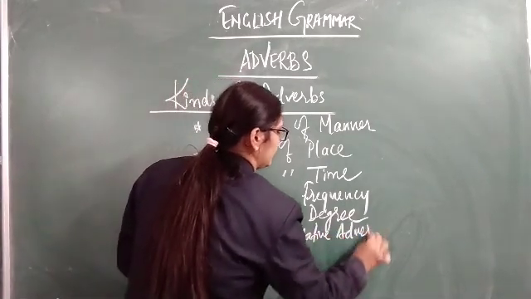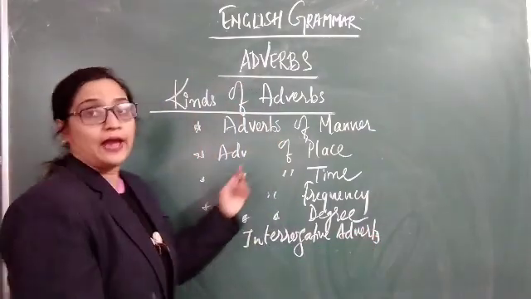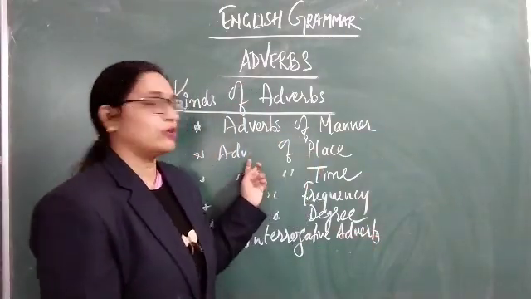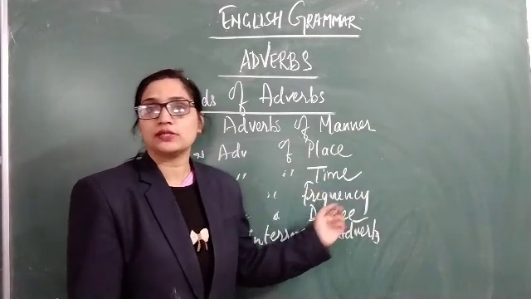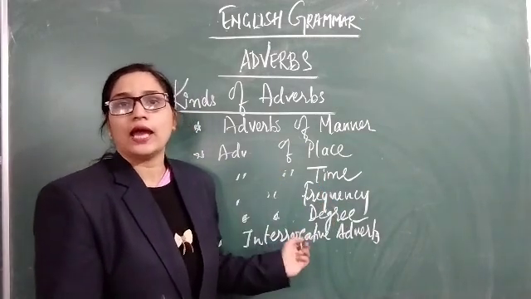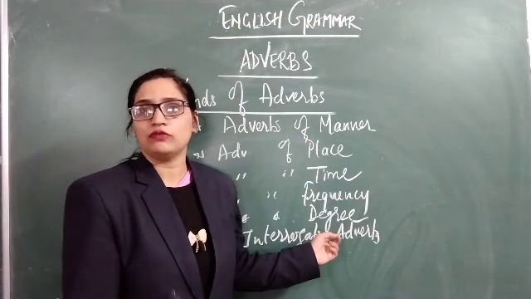So there are various kinds of adverbs: adverbs of manner, adverbs of place, adverbs of time, adverbs of frequency, adverbs of degree, and interrogative adverbs.